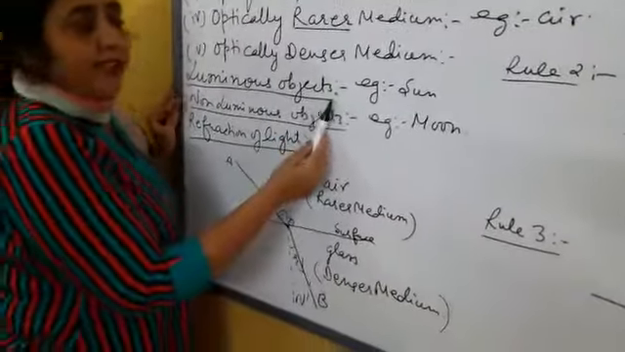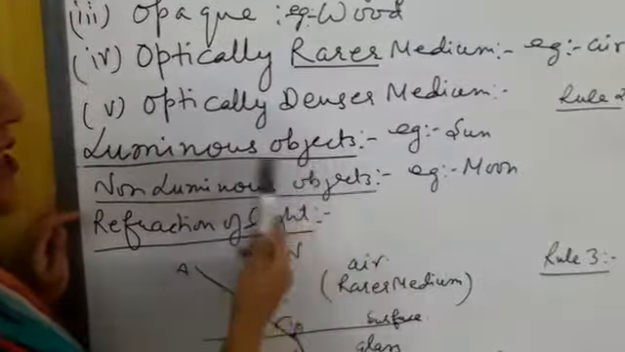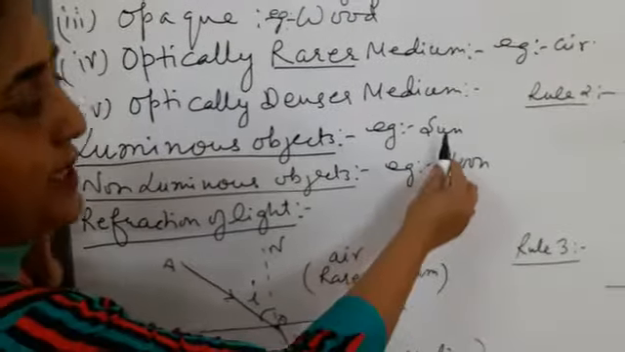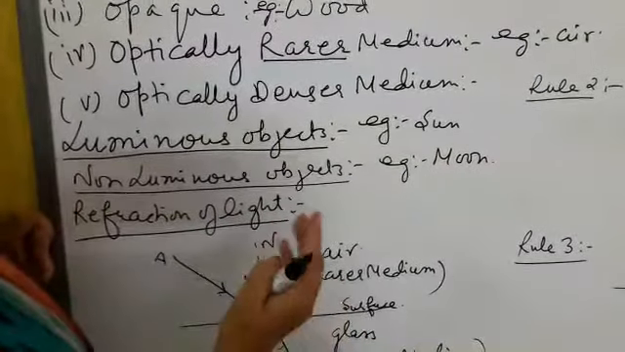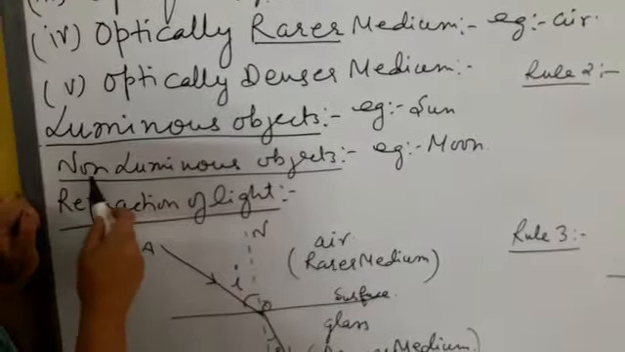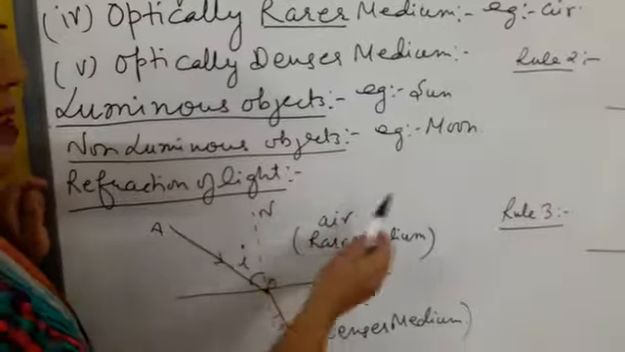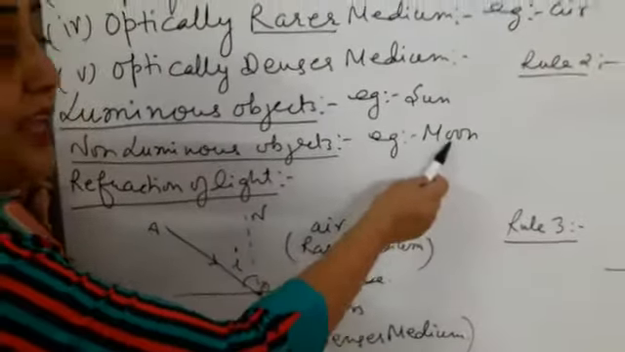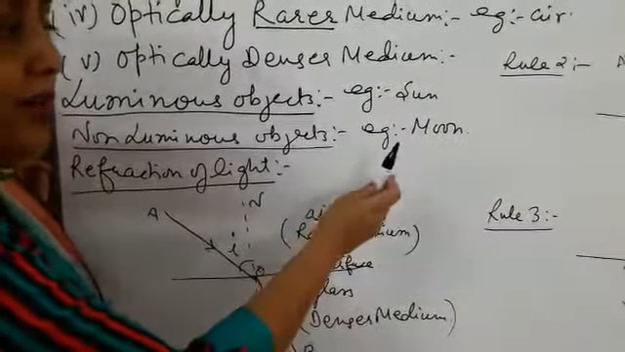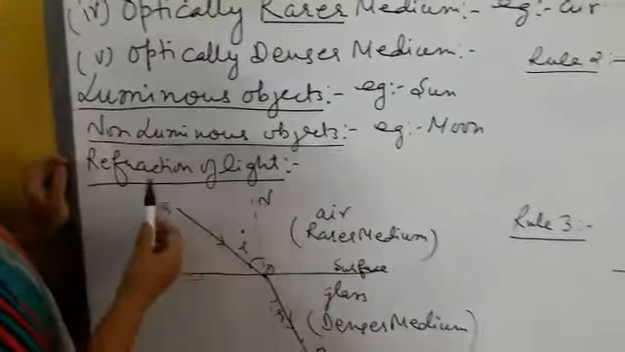Then we have luminous objects. Those objects which emit their own light are called luminous objects. Example, sun, candlelight, torch. They emit their light, so they are luminous objects. Non-luminous objects are those which do not emit their own light. Example, moon. You know very well, the moon reflects the light of the sun. Sunlight falls on it and it reflects, and that is why we see the moon shining.